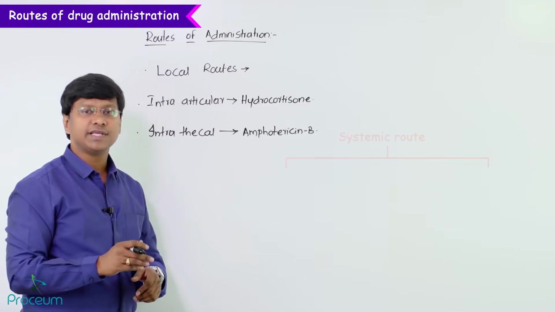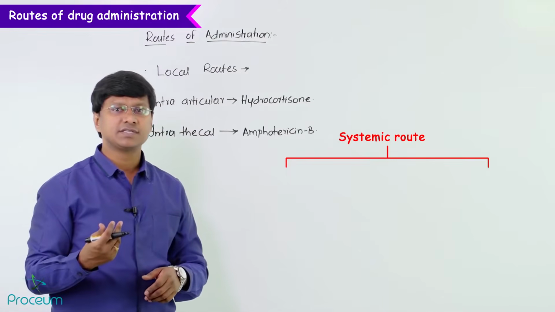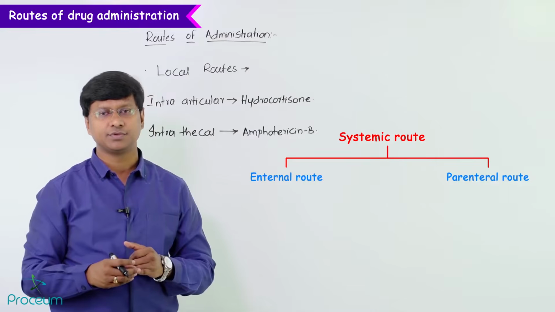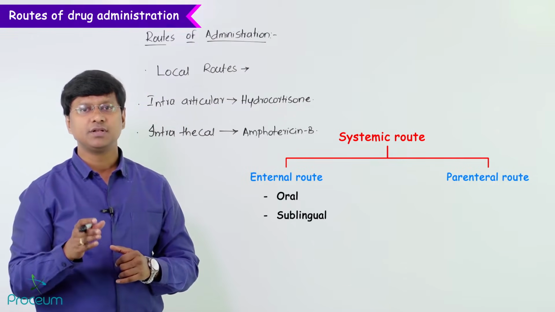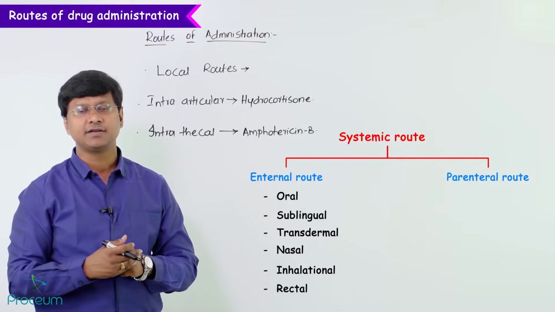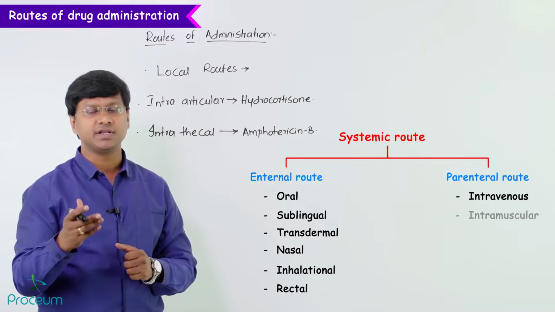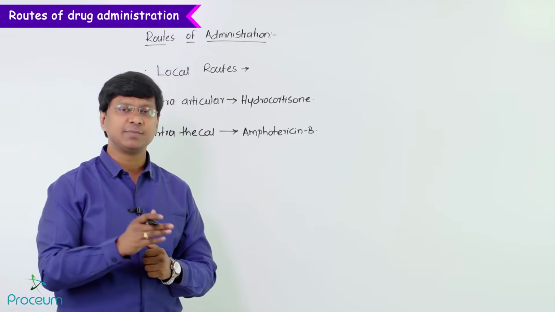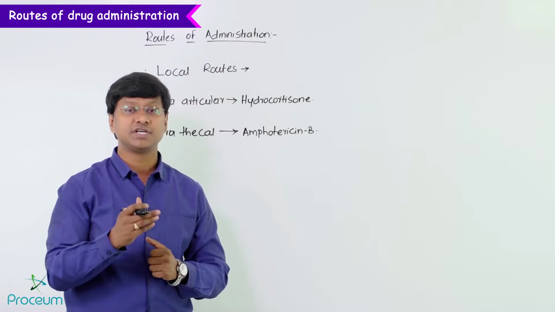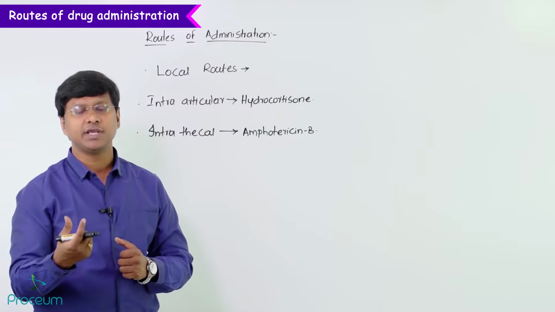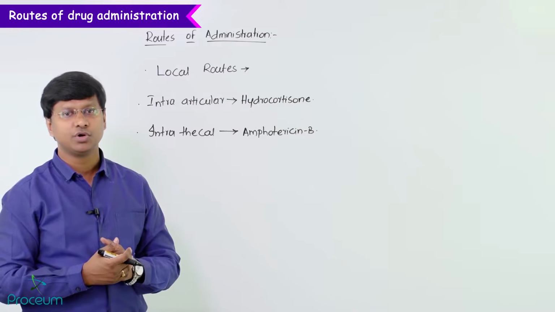Now you take the systemic routes. What did we discuss about the systemic routes? The systemic routes include the enteral route and parenteral route, and that includes oral, sublingual, transdermal, nasal inhalation, rectal and other parenteral routes like intravenous, intramuscular, intradermal and subcutaneous. Now let me tell you some examples of drugs which are administered via the oral route. The majority of the drugs we take are administered via the oral route.